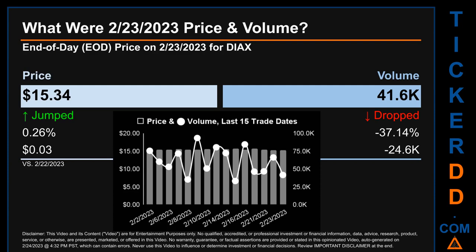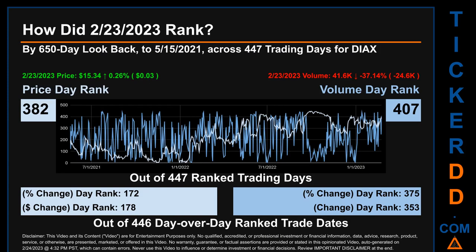The graph shows price and volume for the last 15 trade dates. Across a range of 43 cents, the max and minimum end-of-day price were respectively 15.73 and 15.3. Volume saw a range of 60.3 thousand, from a day low of 33.2 thousand to a day high of 93.5 thousand.